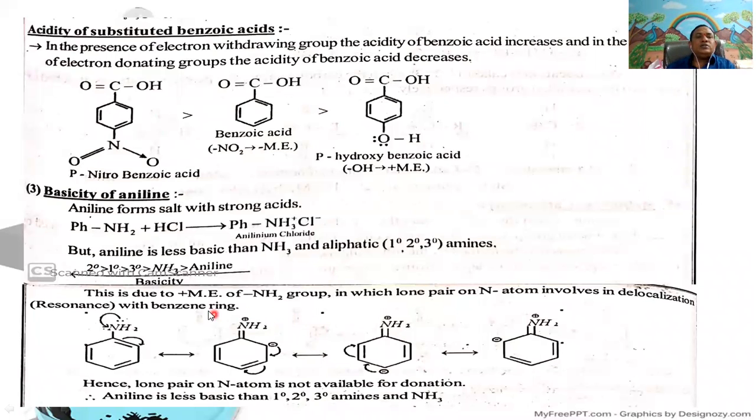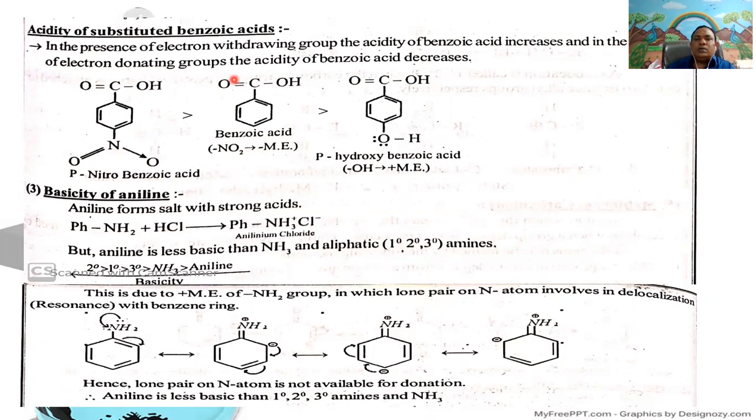Next, acidity of substituted benzoic acids. Here, in the presence of electron withdrawing groups, the acidity of benzoic acid increases. And in the presence of electron donating groups, the acidity of benzoic acid decreases. Simply, benzoic acid acidity increases if electron withdrawing groups are substituted on either ortho or para carbon atom.